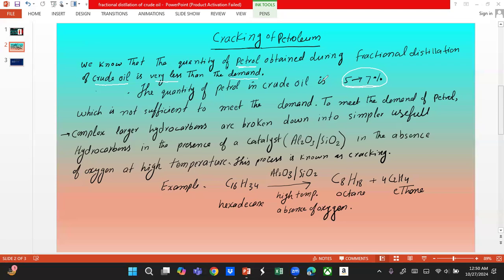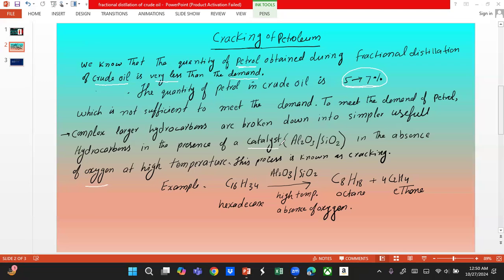It will be in the absence of oxygen. Now, this is very important. Why in the absence of oxygen? You know the importance of catalyst. A catalyst is a substance which speeds up a chemical reaction, but itself it is not used up. It lowers the activation energy. It provides an alternate short route. So in the absence of oxygen, this is required.